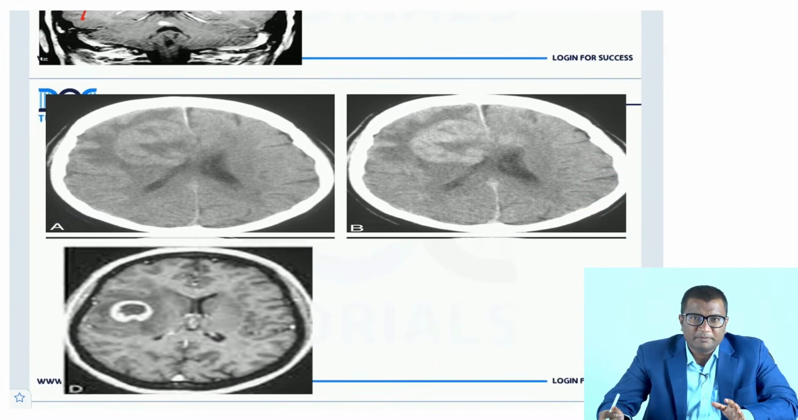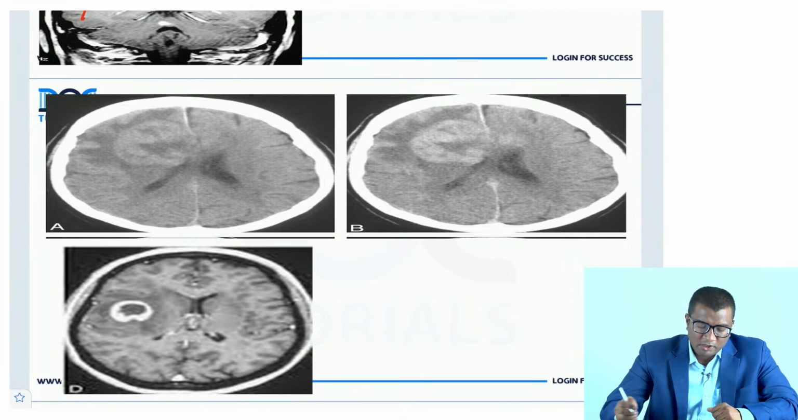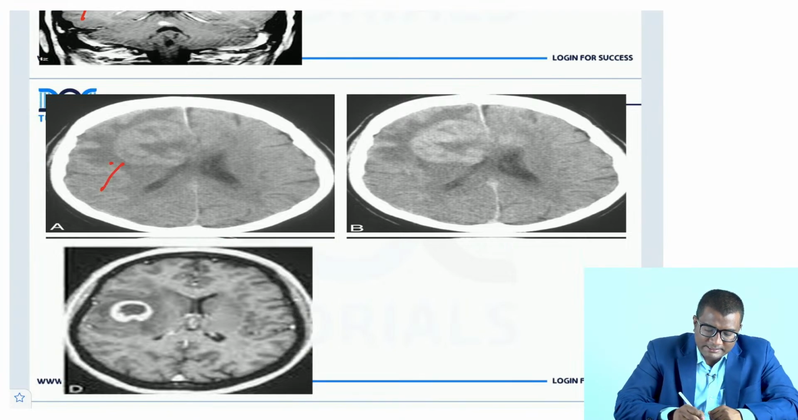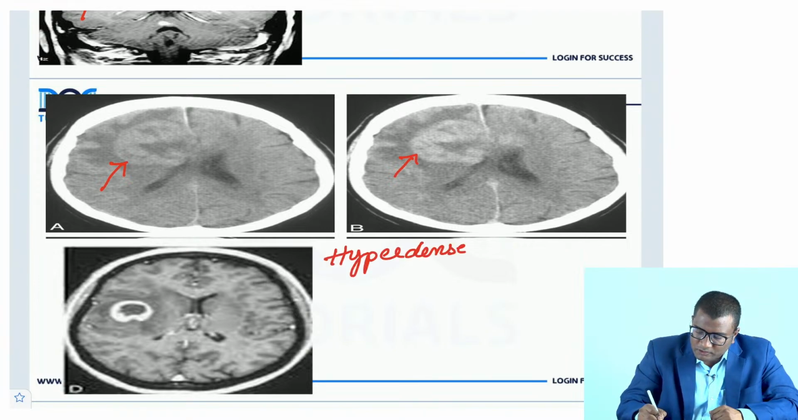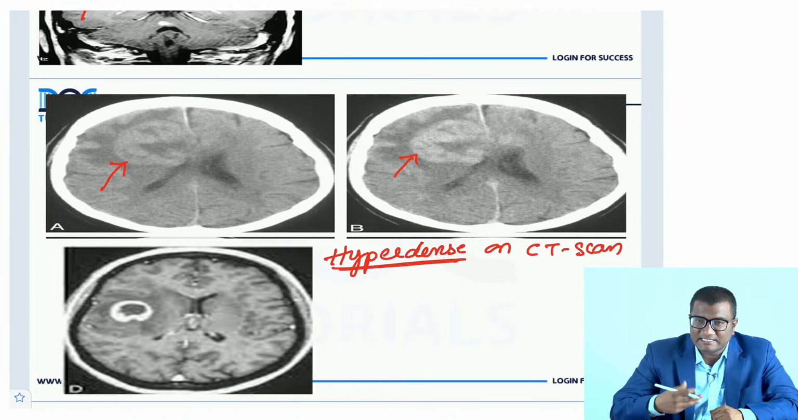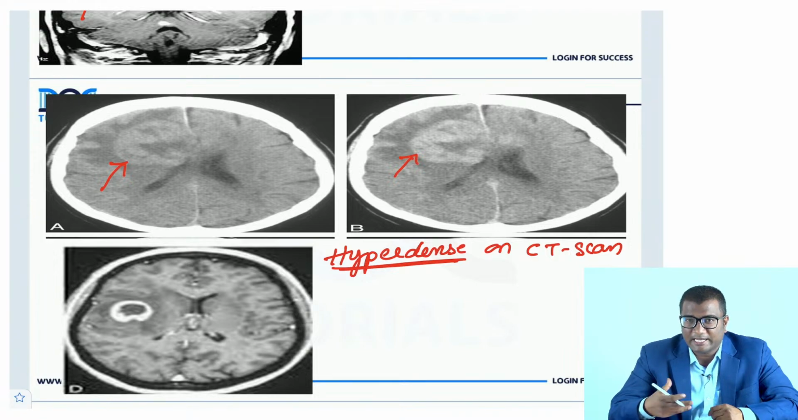Now look at here. Again an HIV positive patient, poor CD4 count, but look at the imaging findings. You are getting a CT scan done and you can see the lesion is more white. It is hyperdense on CT. A very cellular lesion, a high cellularity lesion, would be hyperdense, right? So a hyperdense lesion on the CT scan.